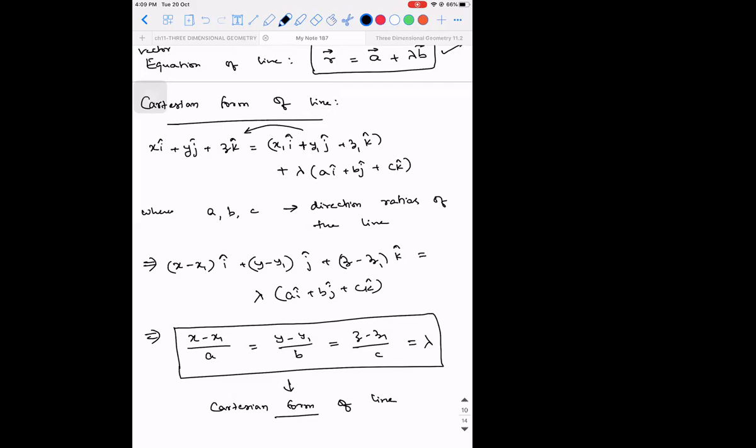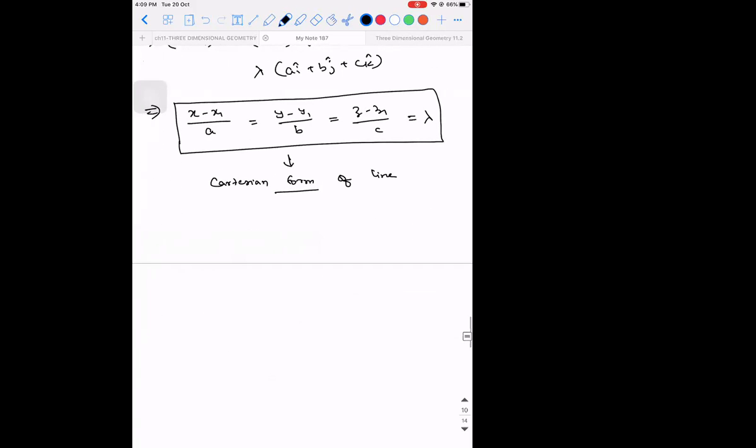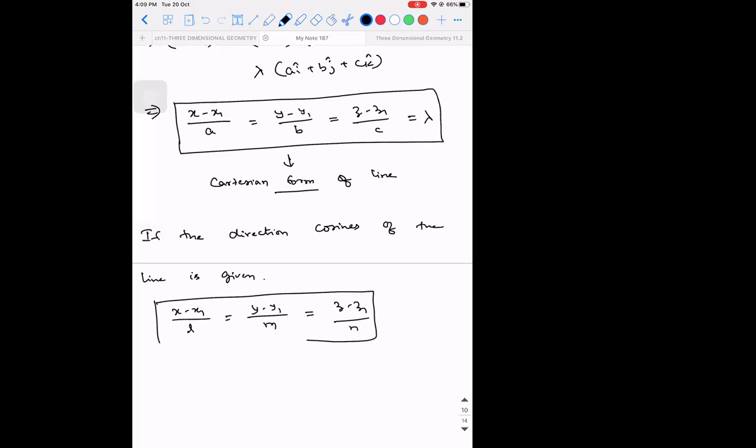Okay, now listen. If the direction cosines of the line are given, we can still write it as x minus x1 divided by l is equal to y minus y1 divided by m is equal to z minus z1 divided by n. So this is also another way of writing. This is also the Cartesian form of a line, because both will generate the same answer.